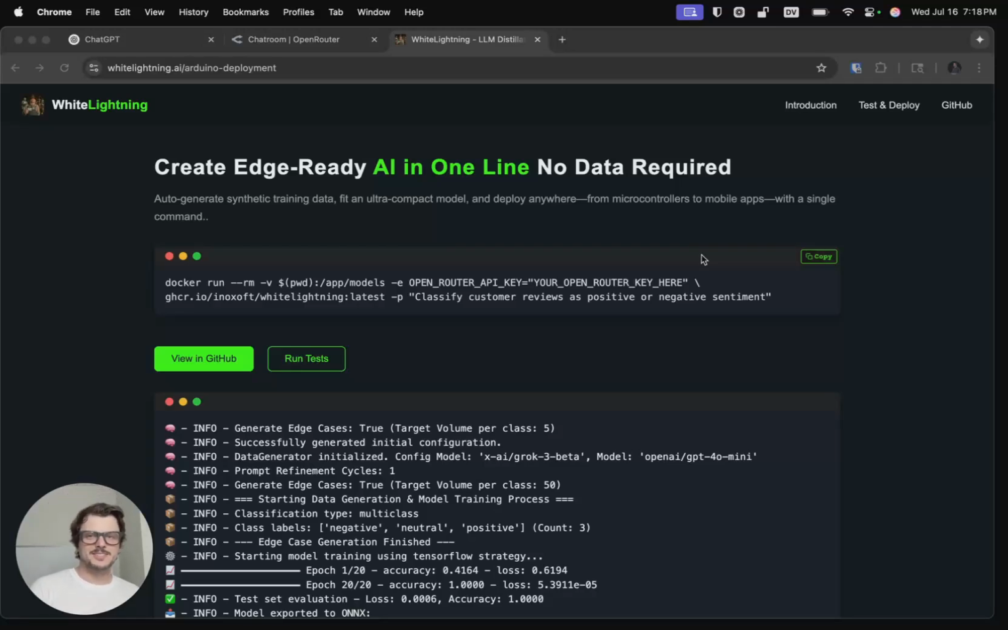So WhiteLightning is a song by George Jones about moonshining. And WhiteLightning.ai is a tool that takes huge data from LLMs and condenses it into tiny classifiers. Let me show you what I mean.